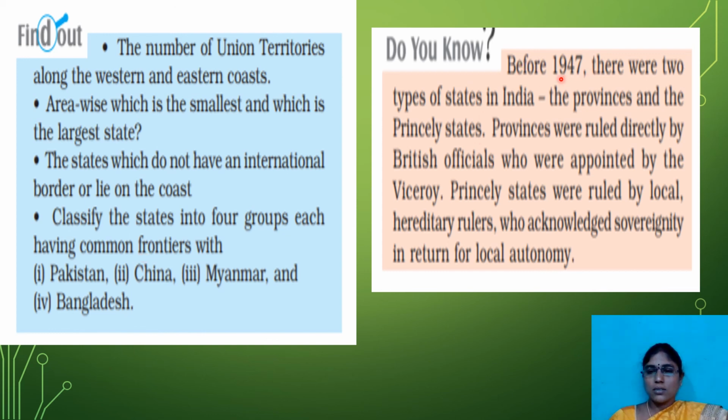And you know this, before 1947, there were two types of states in India. One is provinces under the direct rule of the British government, and another is princely states. Princely states had kings with hereditary rule. Princely states were ruled by local hereditary rulers who acknowledged sovereignty in return for local autonomy.